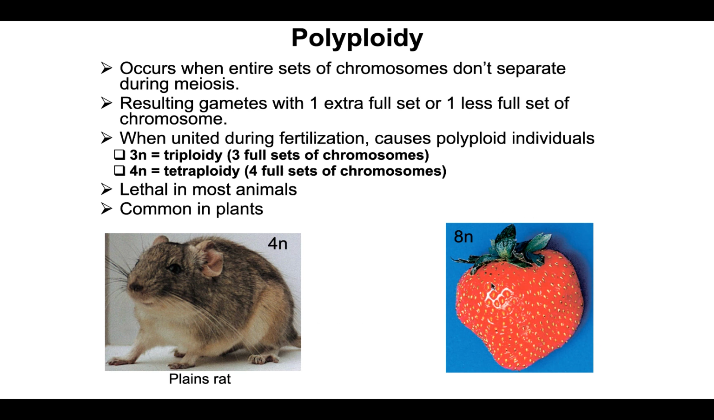Many of our harvested or agricultural products, like strawberries, for example, are extremely polyploid. These strawberries here are octoploid. If you look at the wild version of those strawberries, that won't be the case. They'll be more diploid.